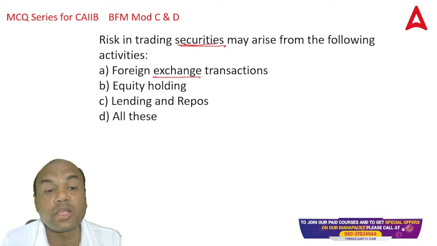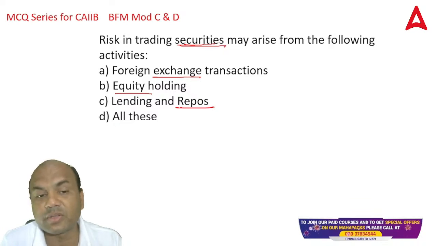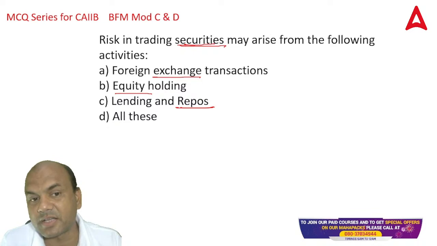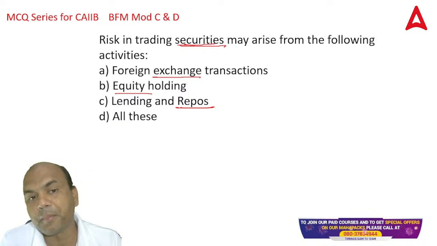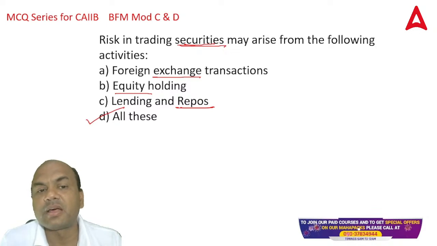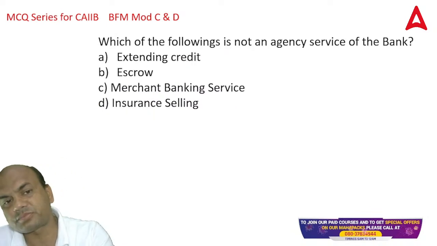It can be due to equity also. It can be due to repos also. The repo rate also keeps on changing. Right? So what is the correct answer over here? Comment section. Answer is A, B, C or D? D. Correct? Exchange, equity, repos, all of these.